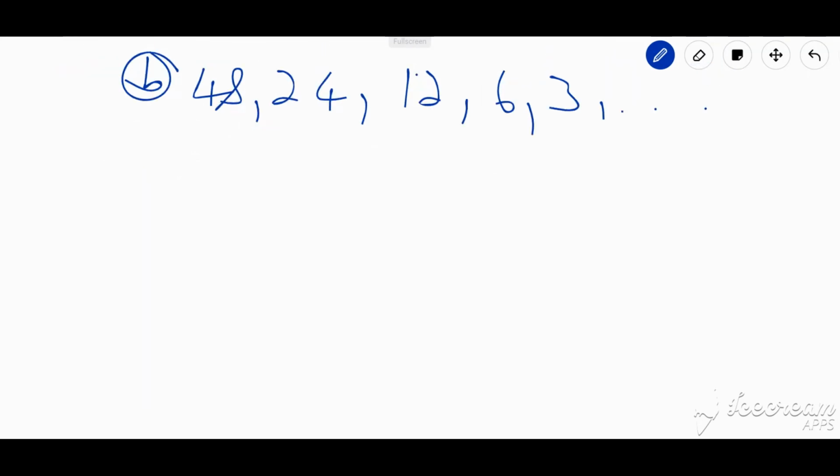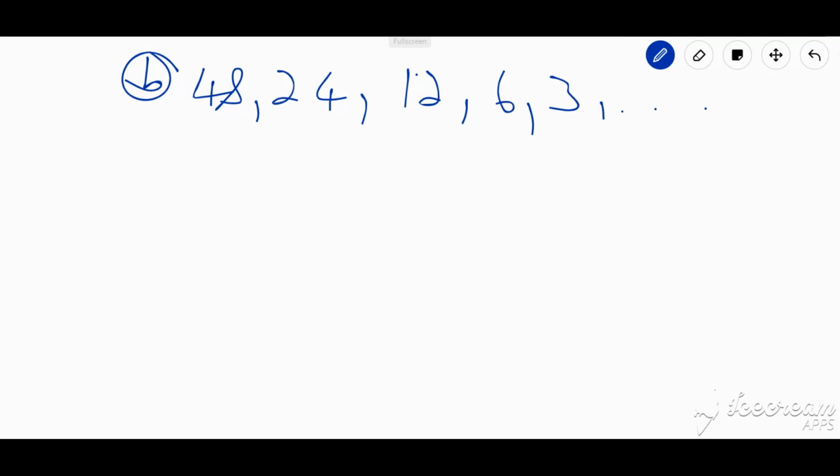Look at example B. We have 48, 24, 12, 6. By looking at this, we clearly see what is happening here. We start with 48, we go on to 24, and 24 is half of 48. We move from 24 to 12, and 12 is half of 24. So technically, we're actually halving the terms here. So right away, we can pick up that my common ratio is a half, and my first term is 48.